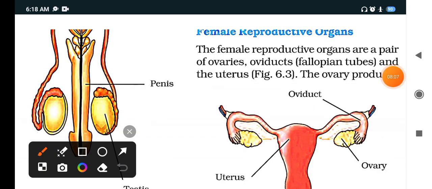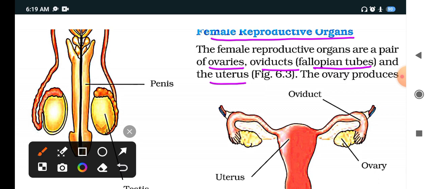Now this is the female reproductive organ. The female reproductive organ also contains three parts: a pair of ovaries, the oviduct, also known as the fallopian tubes, and the uterus. The ovary produces the ovum, the egg. It is carried out through the oviduct.